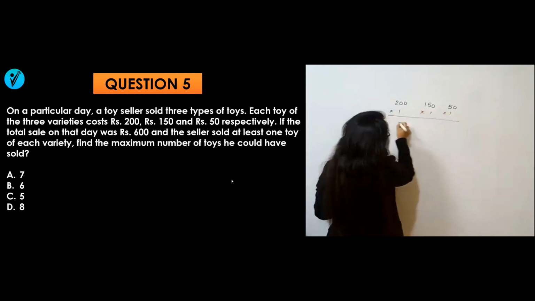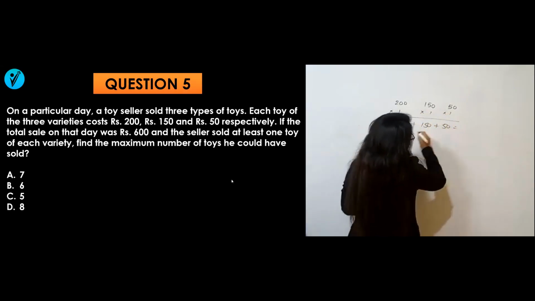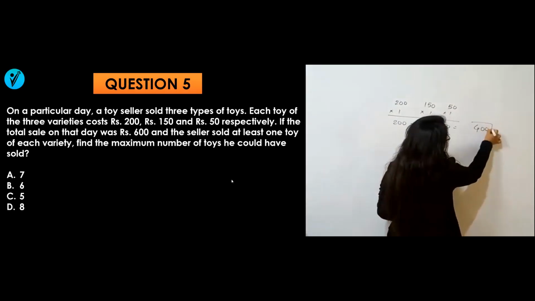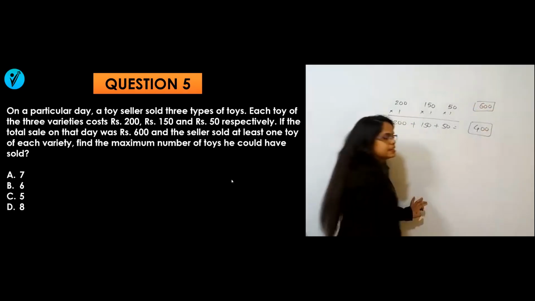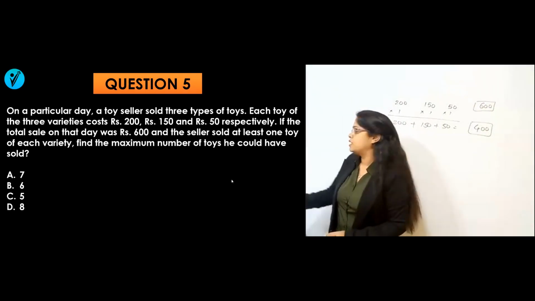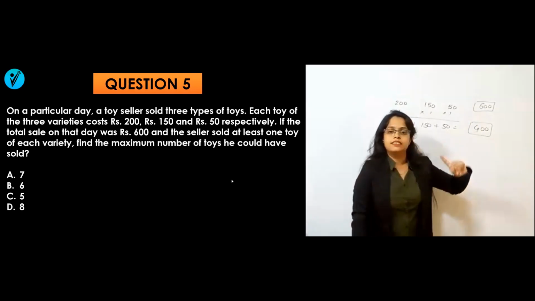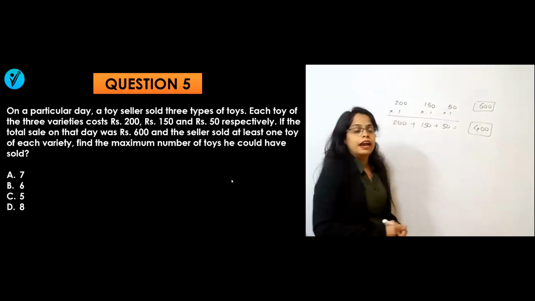So what will be this price? 200 plus 150 plus 50. That means if he said at least one toy, total sale will be 400 rupees. But as they are saying that total sale is 600 rupees, find the maximum number of toys he could have sold if I need a total sale of 600. At least 400 to hold that. So remaining is what?